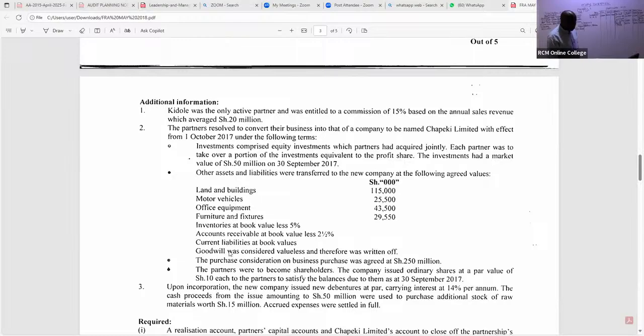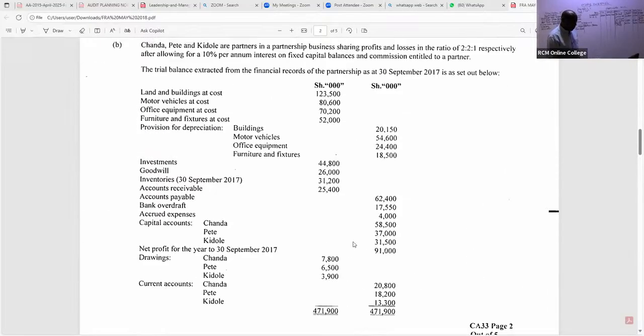We are told goodwill was considered valueless and therefore was written off. You can see we have goodwill of 26,000.